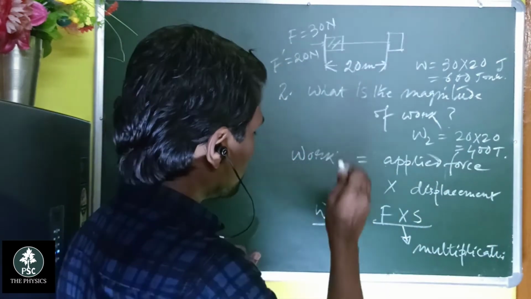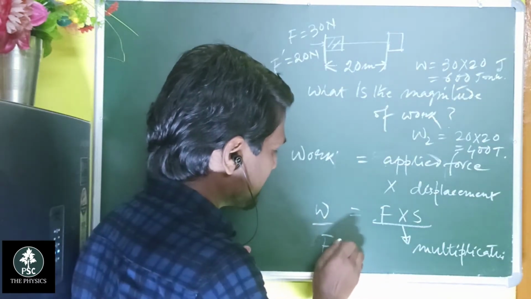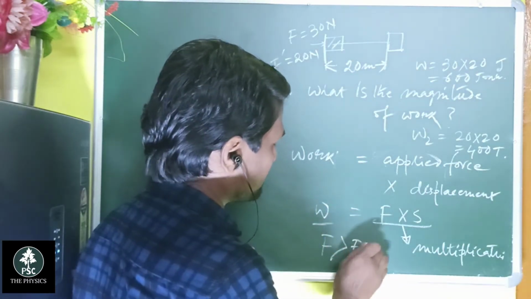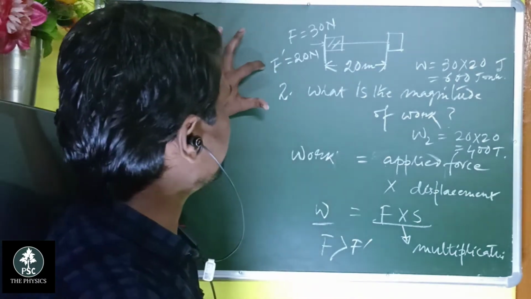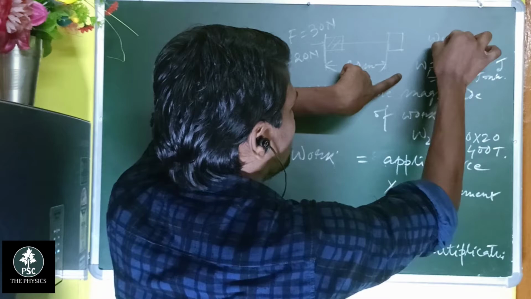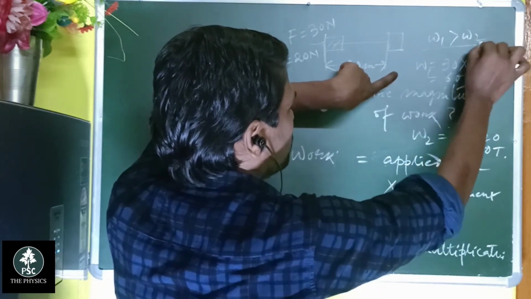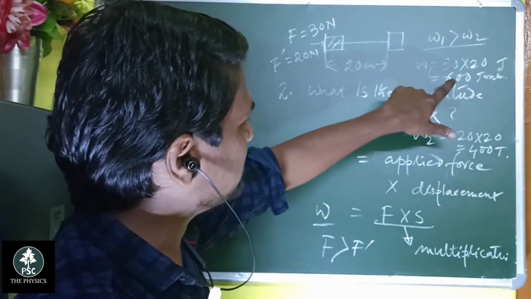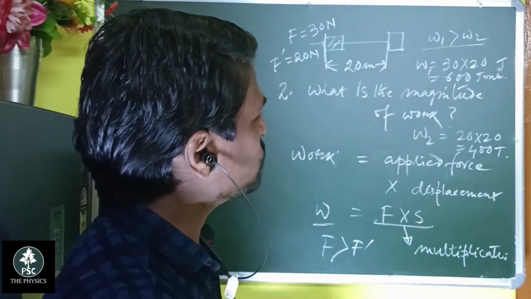So F is greater than F dash. Similarly, the work done in the first process is also greater than for the second one. That is 600, and the difference is 200 Joule.